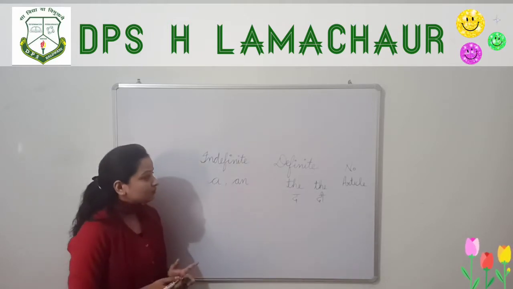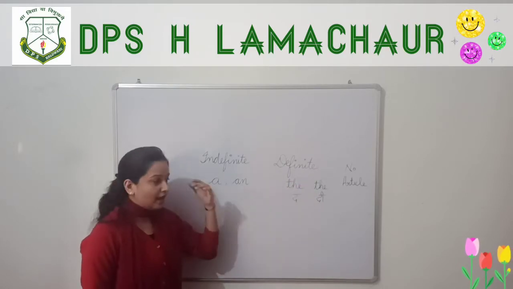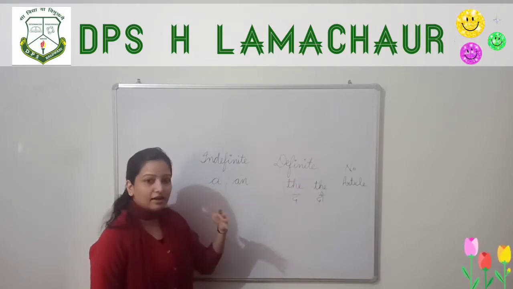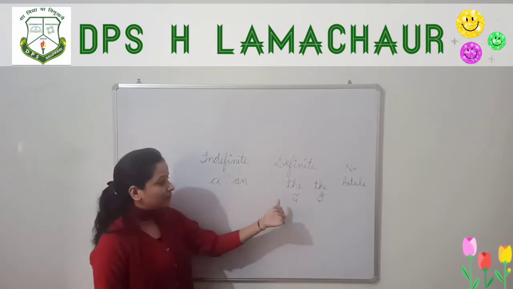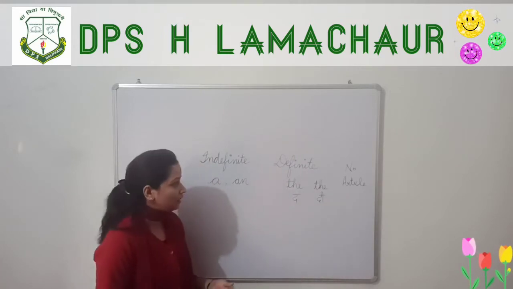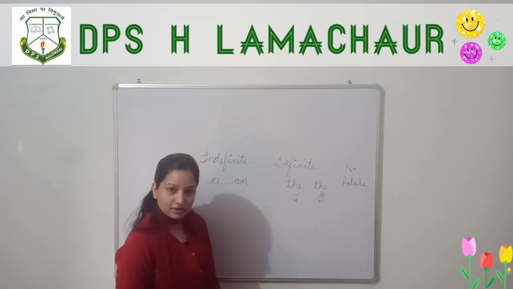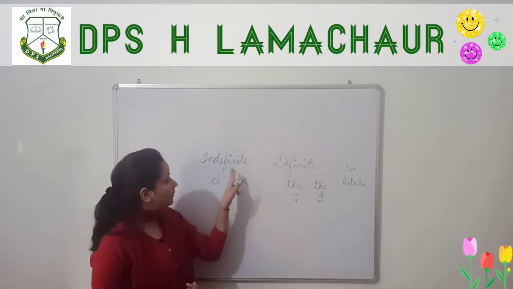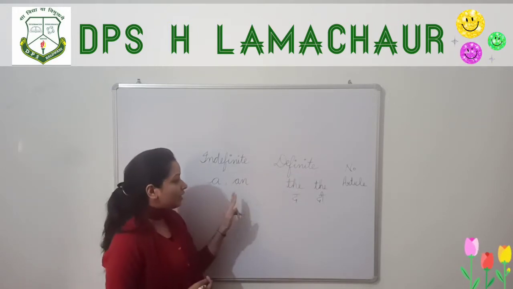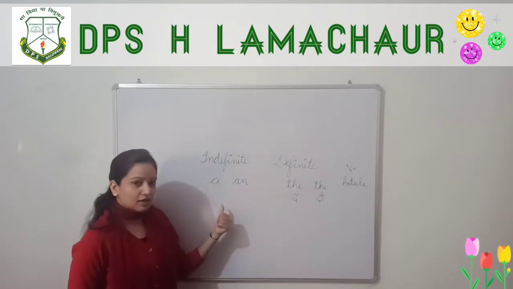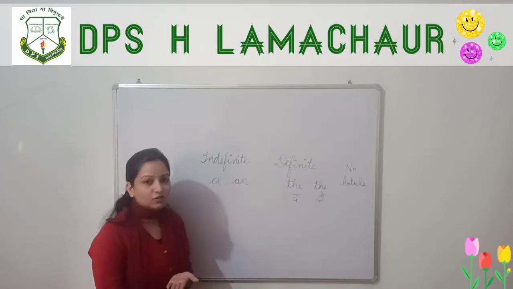So we have two types of articles, indefinite and definite. And if I ask in how many variations articles are there, we can say 3 variations: a or an, the, and no article. If a question asks how many types of articles there are, you will write 2 types, indefinite and definite articles. If we ask for variations, then we use a, an, the, and somewhere we use no article.